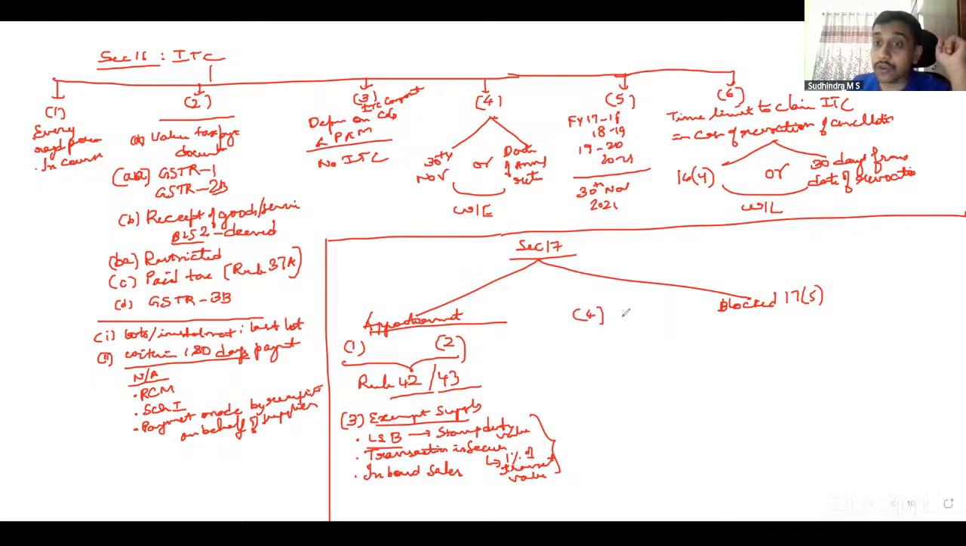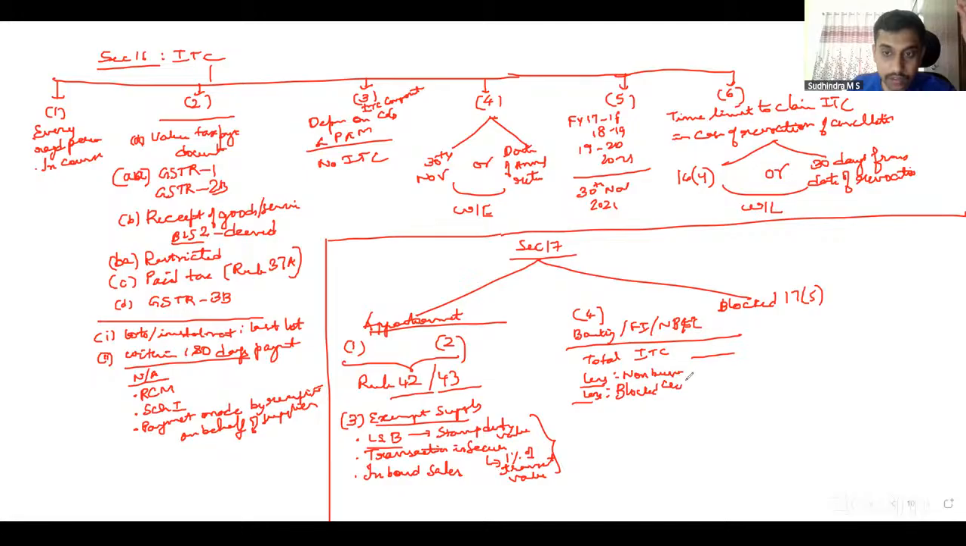Whereas 17.4 is an option given to banking companies, financial institutions, NBFCs. What is that? Instead of going with rule 42 and rule 43, what can they do? They can take the total ITC. From that total ITC, they will remove non-business related, blocked credits under 17.5, and supplies received from distinct persons. Out of the balance remaining, don't worry about exempt, taxable, proportionate. Take 50% and claim it, 50% will lapse.